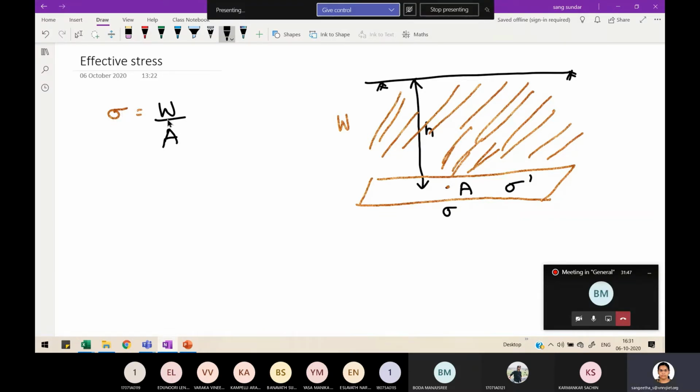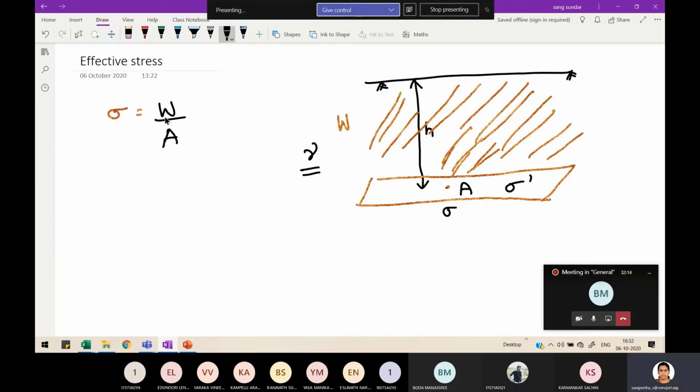Now tell me, in soil mechanics, once we go to the field, we cannot measure W. We can only measure the unit weight of soil. So gamma of soil is being measured. So how to rearrange this equation in terms of gamma?